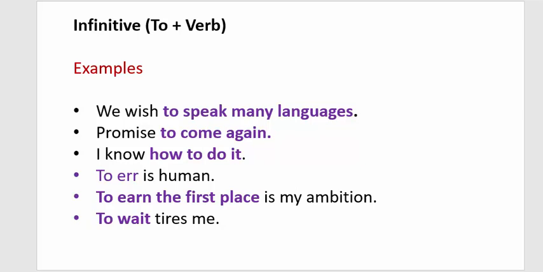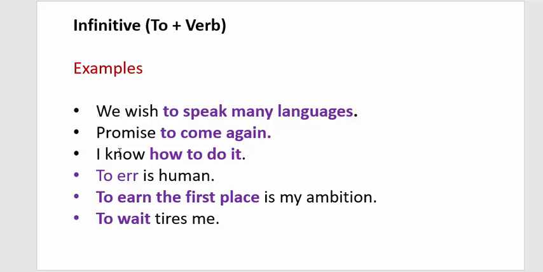Moving to the next one, how to make a noun phrase with the help of infinitives. Infinitive is to plus verb, that is called infinitive. Look at these examples. We wish to speak many languages. The subject of the sentence is we, wish is the verb. What is the object of the sentence? That is a whole phrase, to speak many languages. It functions as a noun, so it means it's a noun phrase.